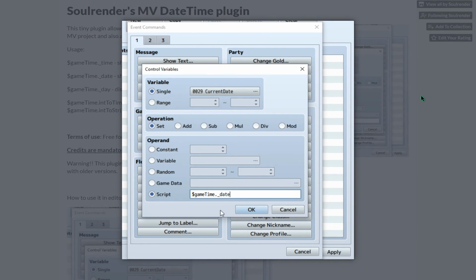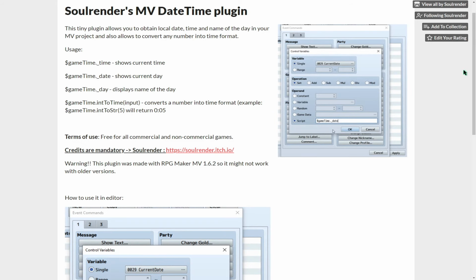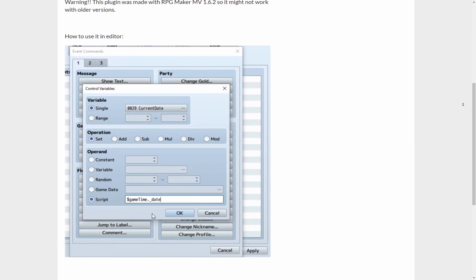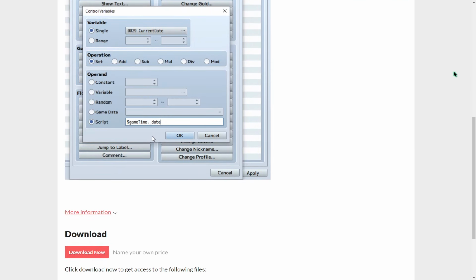An MV plugin by SoulRender that allows us to obtain the current local time, date, and name of day that we can then use as conditions.